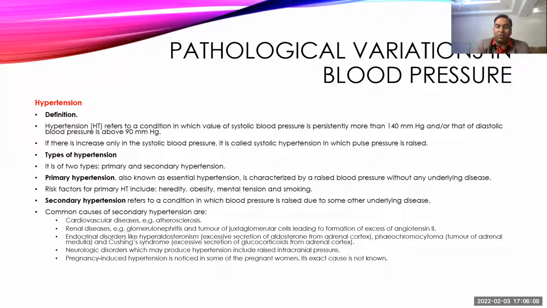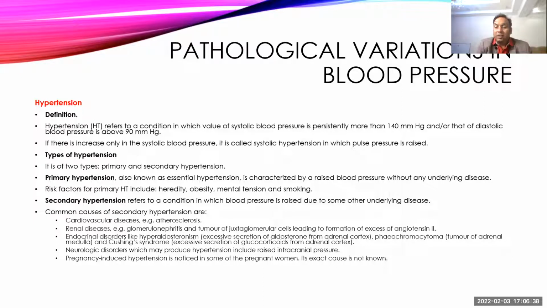Then thyrotoxicosis also causes an increase in blood pressure. Diabetes also causes an increase in blood pressure, but that is not through endocrine function, because insulin does not have a direct effect. It is the glucose concentration which has a direct effect on the blood pressure. Then neurological disorders, like increased intracranial pressure, also cause an increase in blood pressure. It is one of the reflex mechanisms to maintain blood flow to the brain.